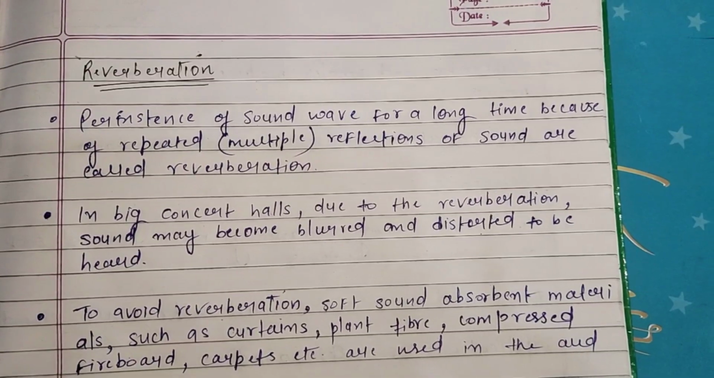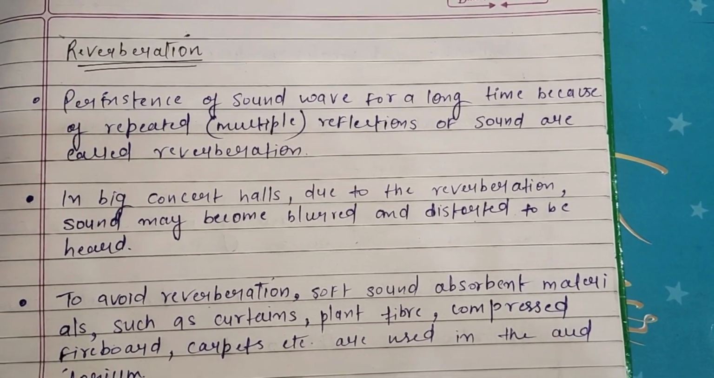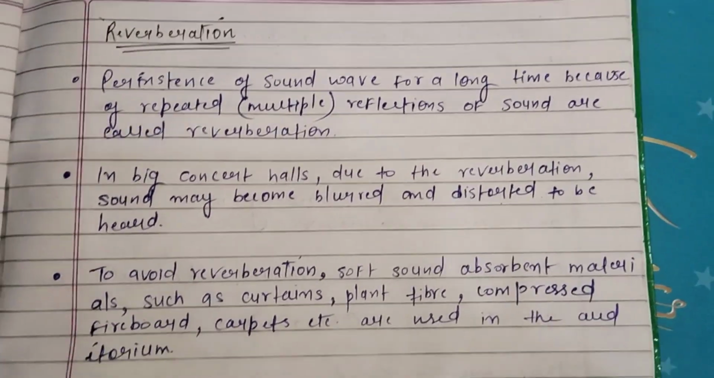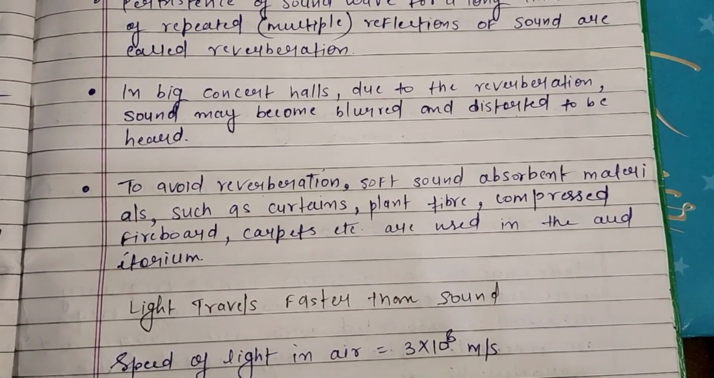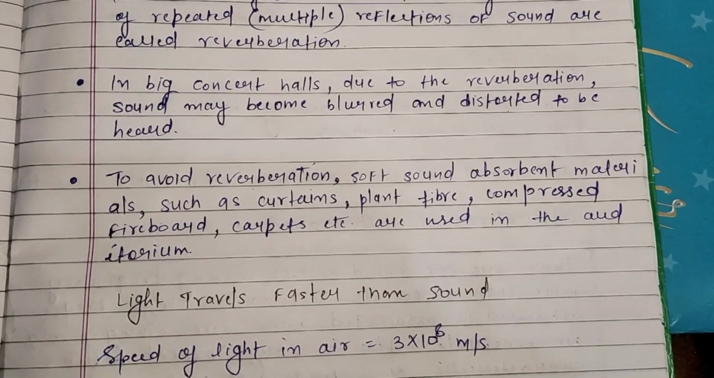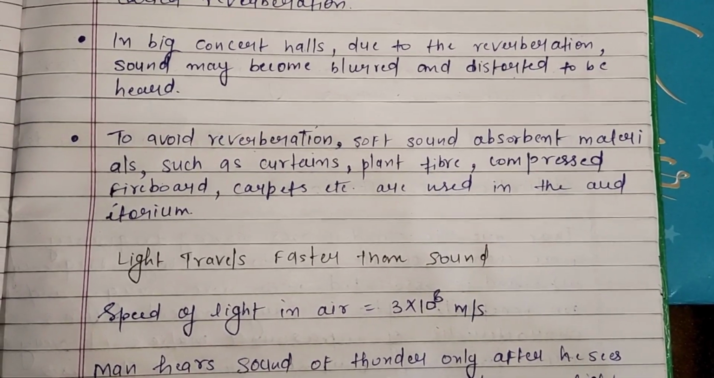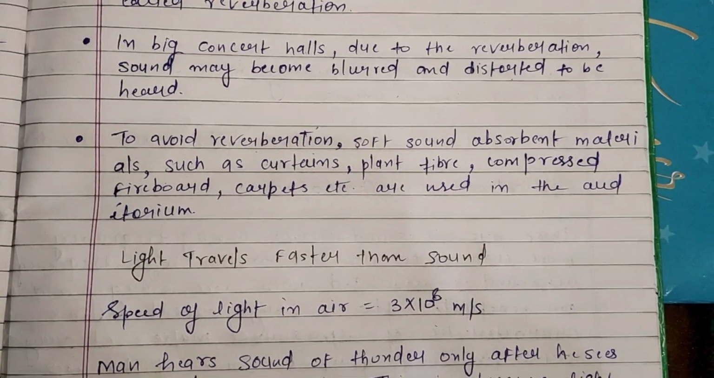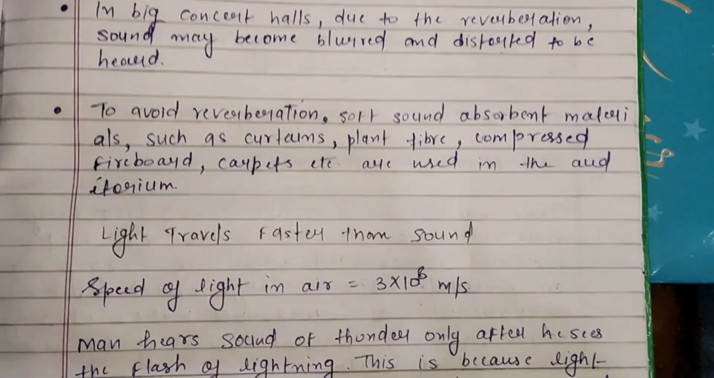Next important topic we have reverberation. Persistence of sound waves for a long time because of repeated multiple reflections of sound is called reverberation. In big concert halls, due to reverberation, sound may become blurred and distorted to be heard. To avoid reverberation, soft sound absorbent materials such as curtains, plant fiber, compressed fireboards, carpet, etc. are used in the auditorium.